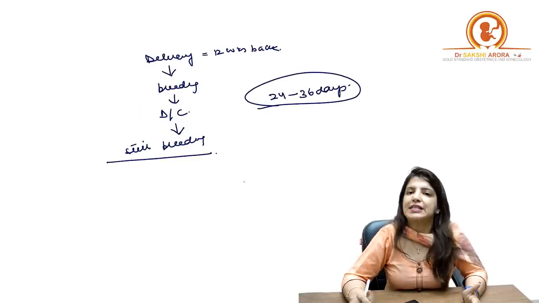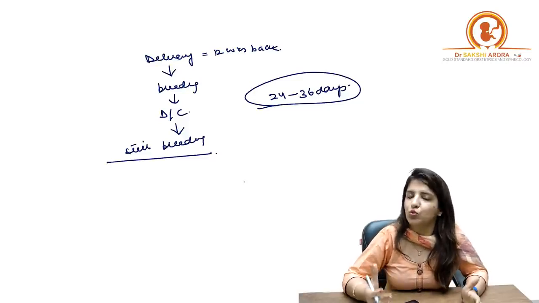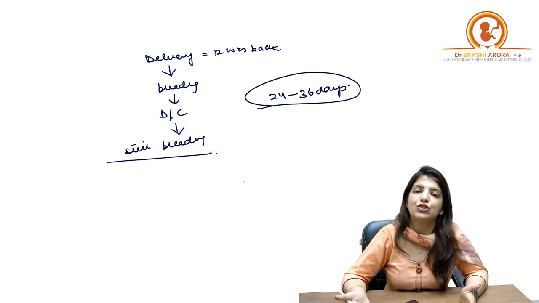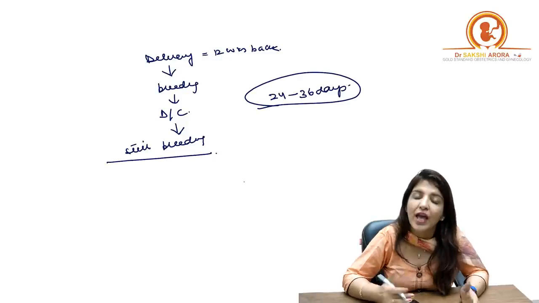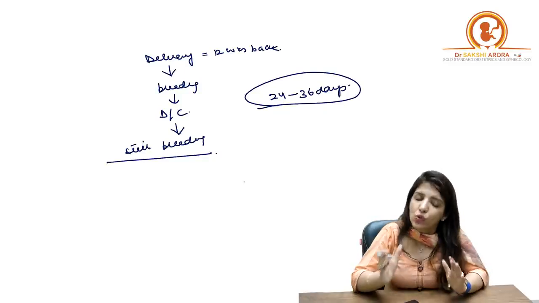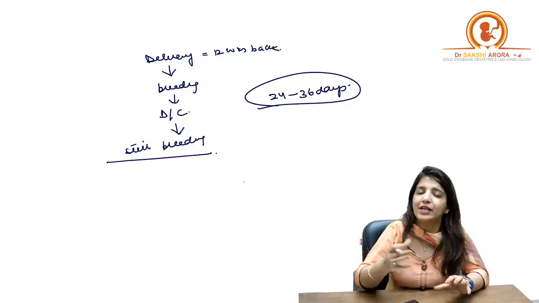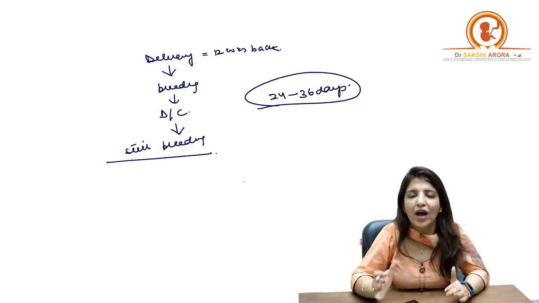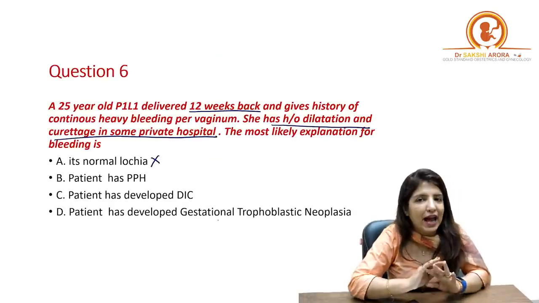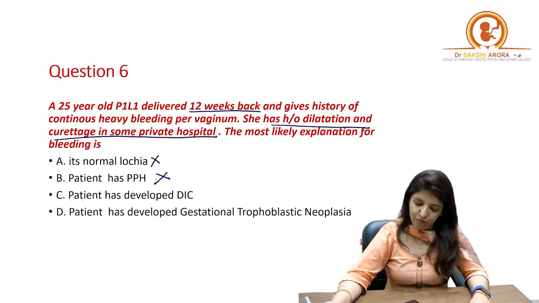Now, if the patient is having bleeding after 24 hours of delivery, that is what is called secondary PPH. And the most common cause of secondary PPH is retained placental tissue. Over here, in this case, the patient has undergone DNC. So, if it would have been a case of secondary PPH due to retained placental tissue, bleeding should have stopped after DNC. But in this case, bleeding has not stopped after DNC. So, it is not a case of PPH.